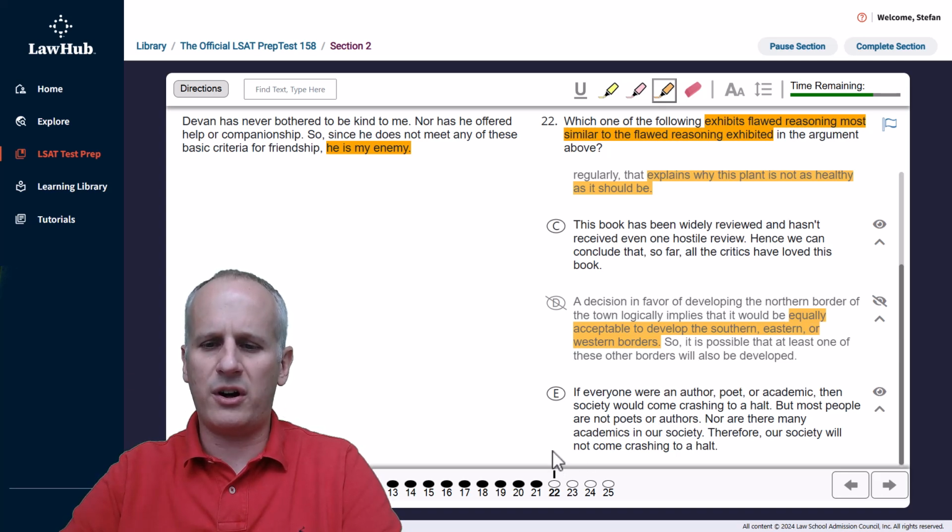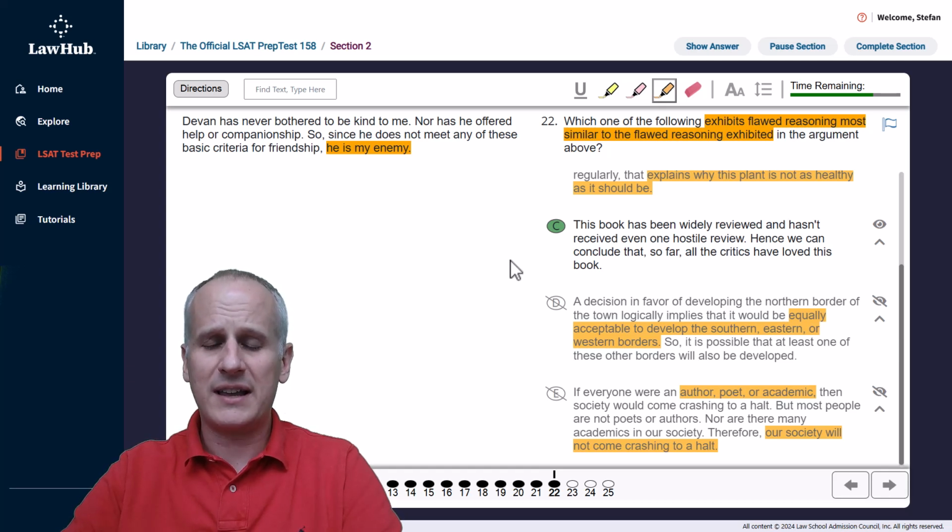If everyone were an author, poet, or academic, then society would come crashing to a halt. But most people are not poets or authors, nor are there many academics in our society. Okay, so again, author, poet, or academic, and I might already say, well, these are three people, but if I just keep going, therefore our society will not come crashing to a halt. Well, this is a viable conclusion based on the evidence provided. So we don't want a viable conclusion when we're looking for parallel flawed reasoning. So we now know that absolutely choice C is the correct answer.